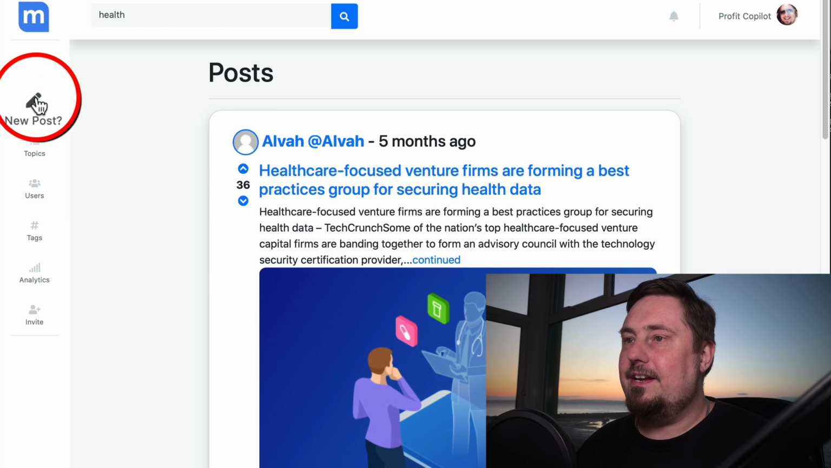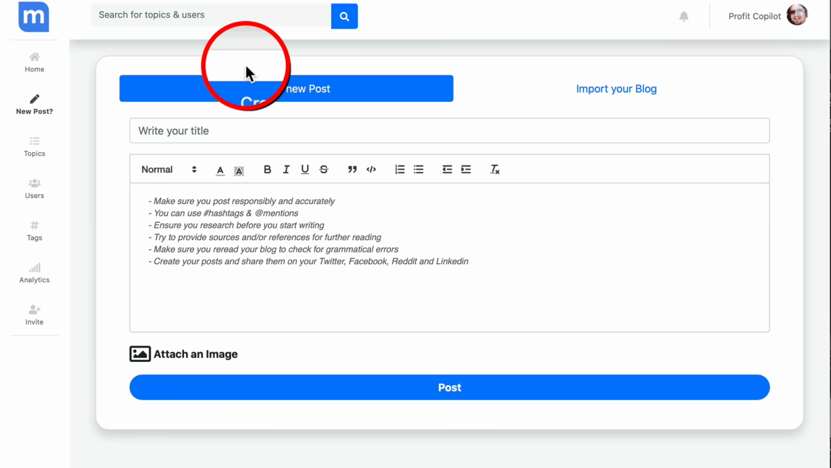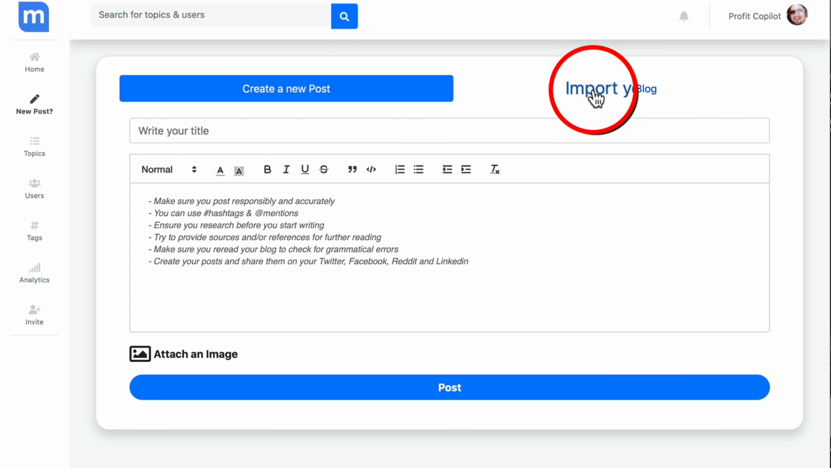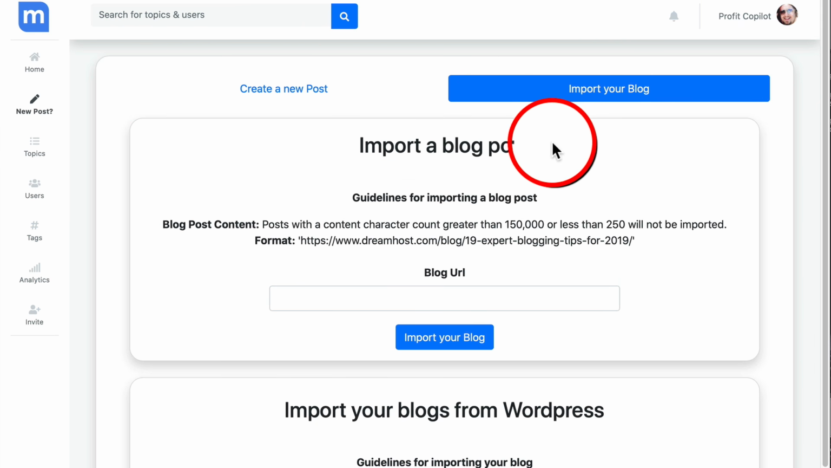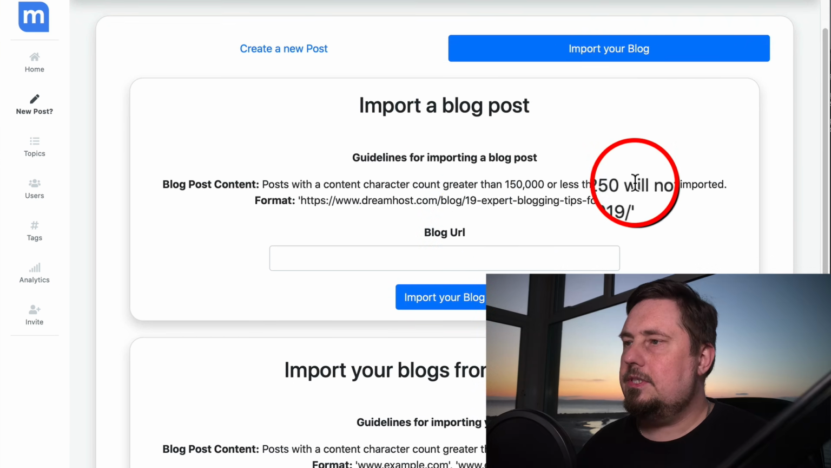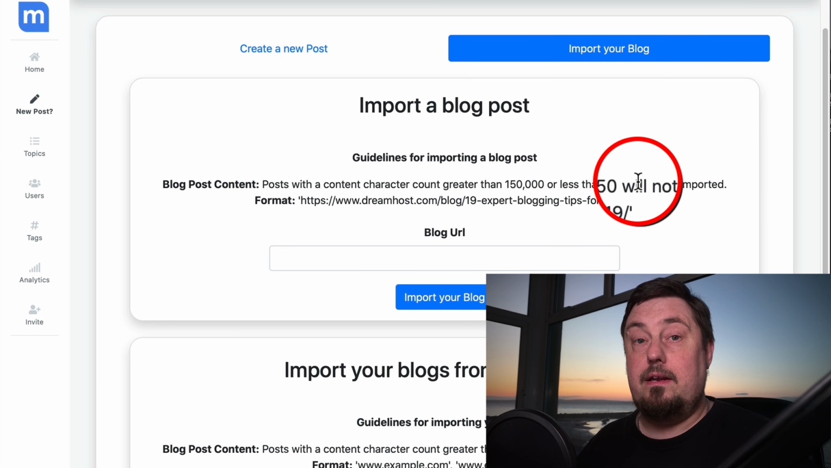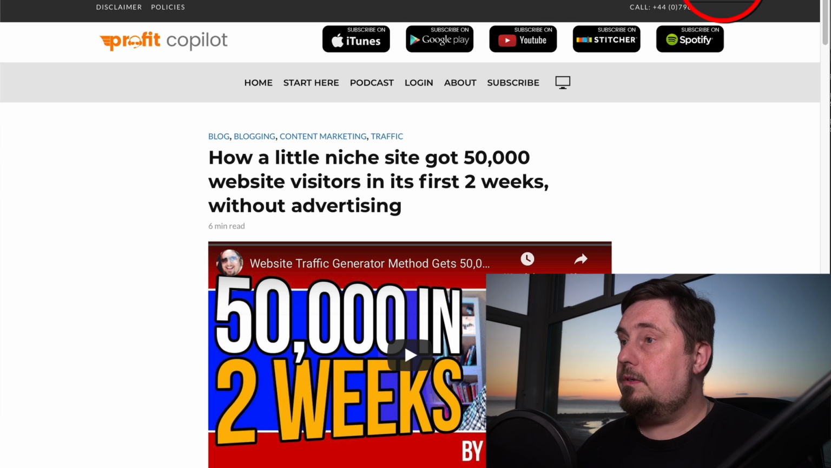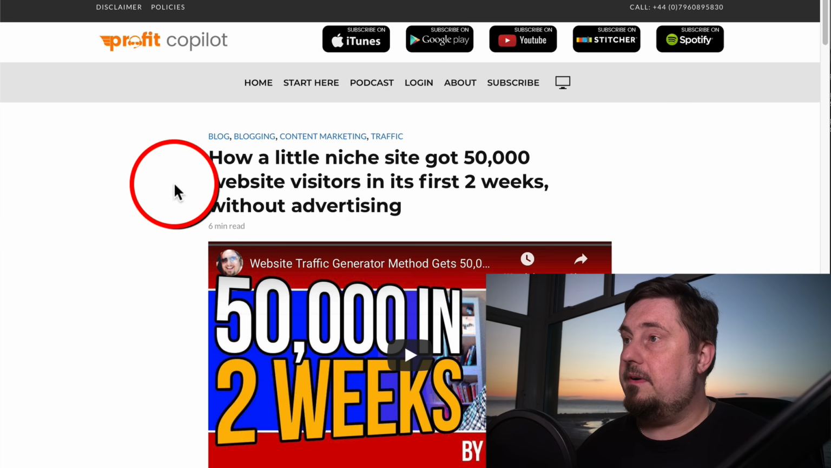So, okay, let's go ahead and create a new post. Let's click on that. Now we've got two options here. We can create a new post or we can import your blog. So if we click on that, here we can just pull in the content that you've already published. So if I want to pull in one of my blog posts, let's go to my website. So here is the Profit Copilot blog.